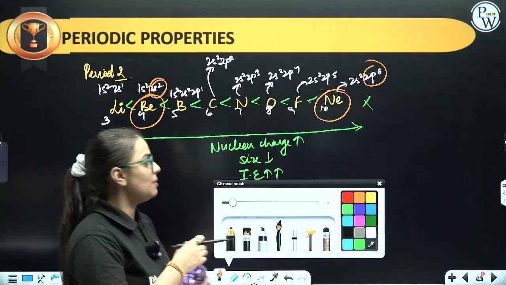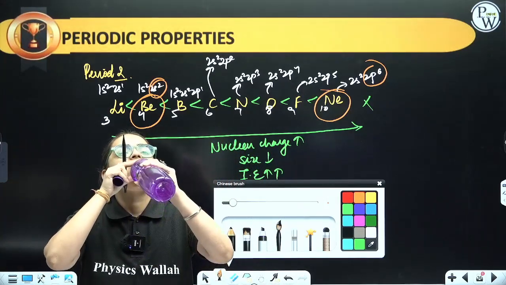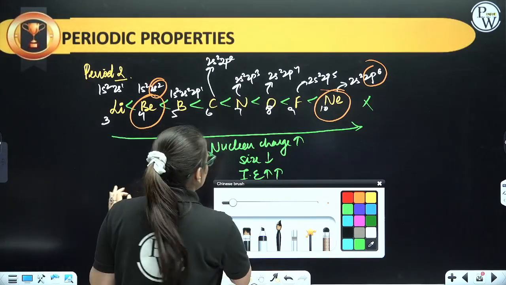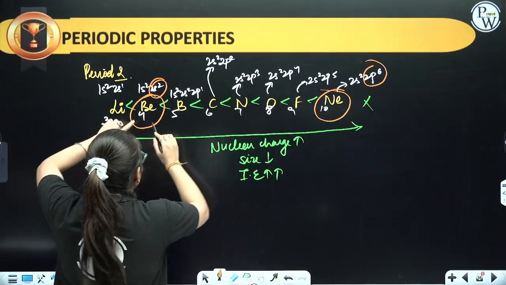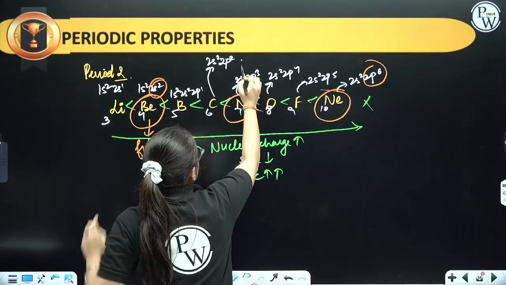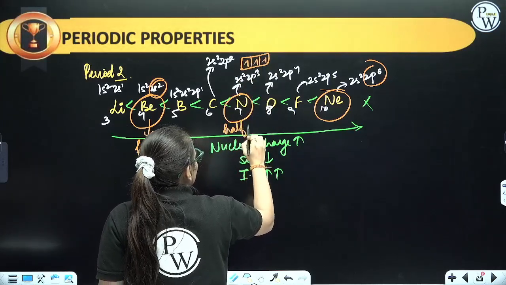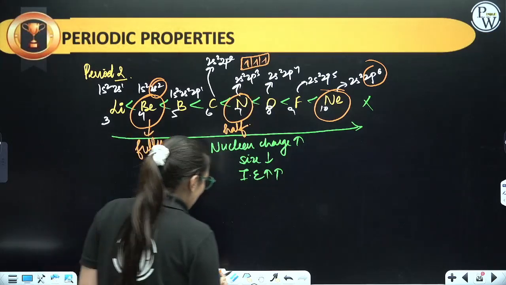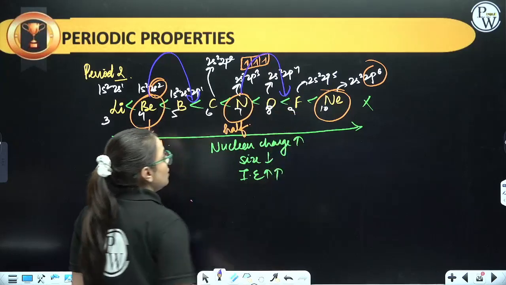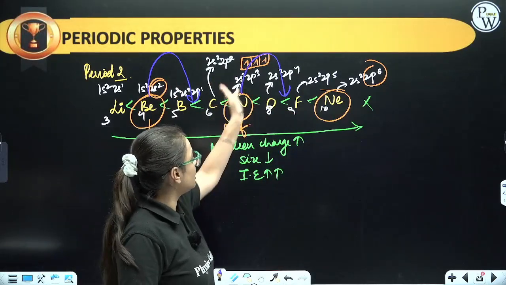See, it's quite simple. Here you don't have to write neon, then beryllium, then boron. No. See students, just see. Here we know that neon will have the highest. We know beryllium shows fully filled. And here if you see nitrogen, it is 2p3, 1, 2 and 3. It is half filled. It is also stable. So they will have more than the initial atom. If boron is present, it will have more than boron. If oxygen is present, it will be more than oxygen.